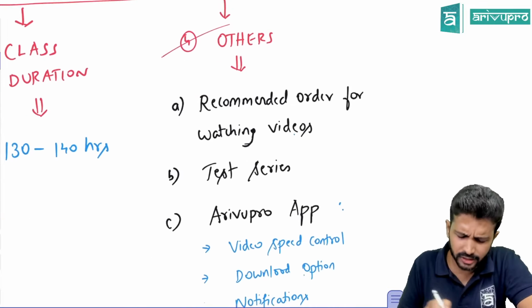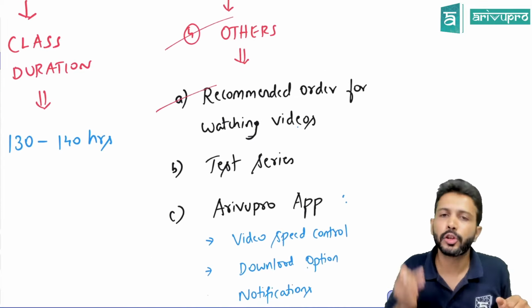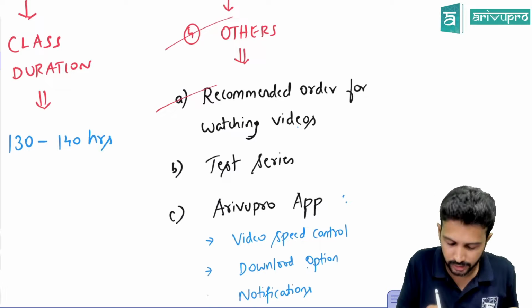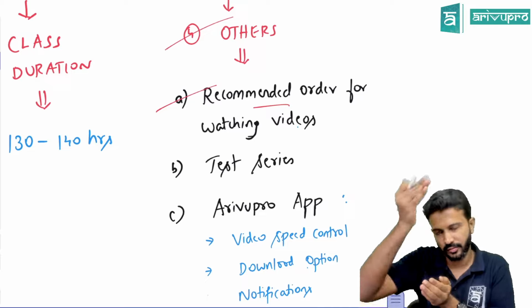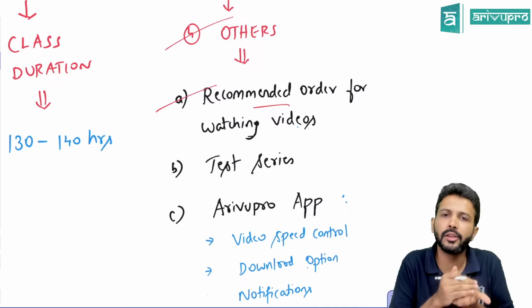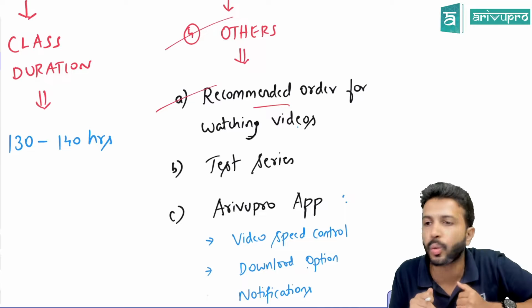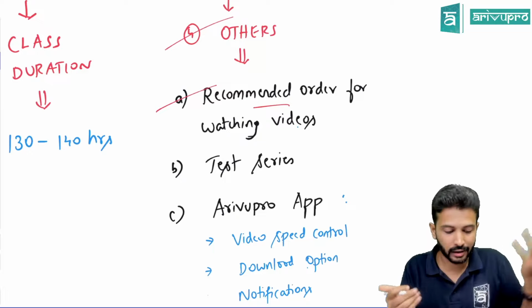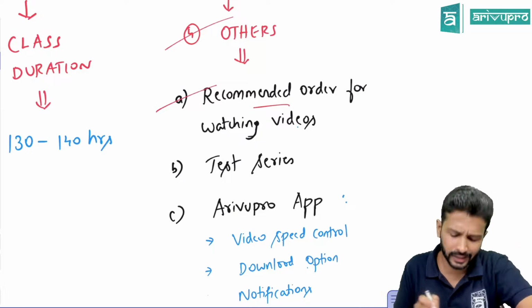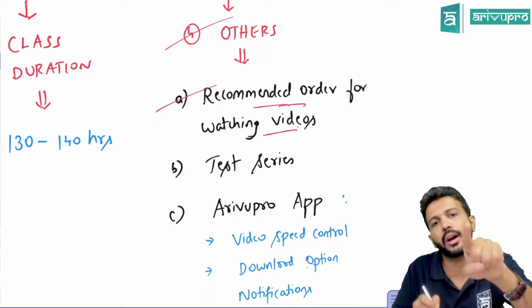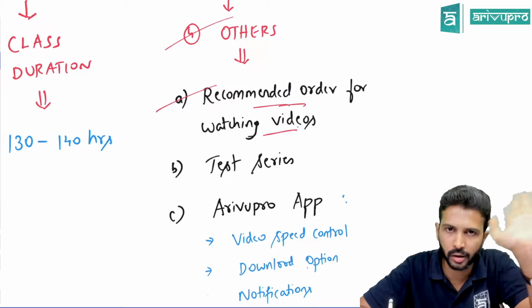Another thing is especially relevant for the recorded students who have purchased it. What we normally encounter from recorded students is, sir, videos are available, but we are a little confused as to in which order we should watch the videos, because with 130, 140 hours of content there'll be a lot of videos, right? So what we have made is a PDF file on the ArivuPro platform, app or web version.